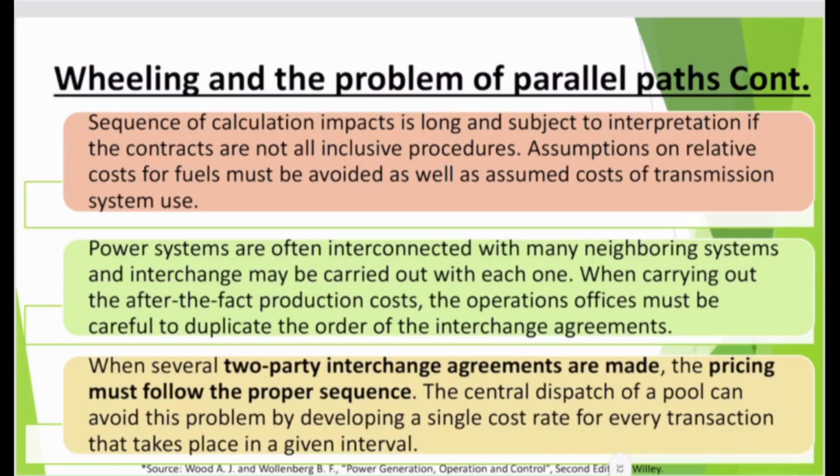Power systems are often interconnected with many neighboring systems, and interchange may be carried out with each one. When carrying out the after-the-fact production cost, the operation offices must be careful to duplicate the order of the interchange agreements. When several two-party interchange agreements are made, the pricing must follow the proper sequence. The central dispatch of a pool can avoid this problem by developing a single cost rate for every transaction that takes place in the given interval.